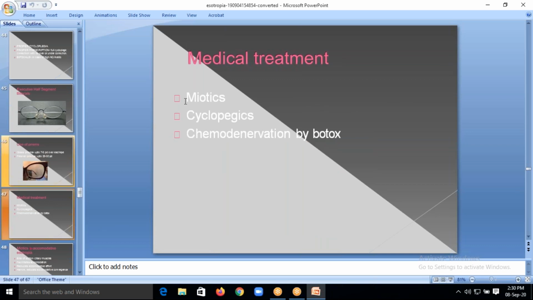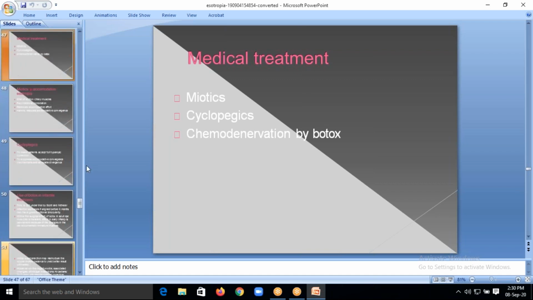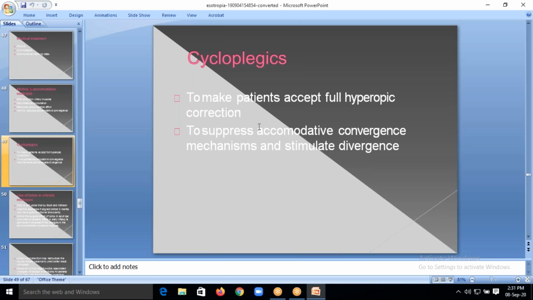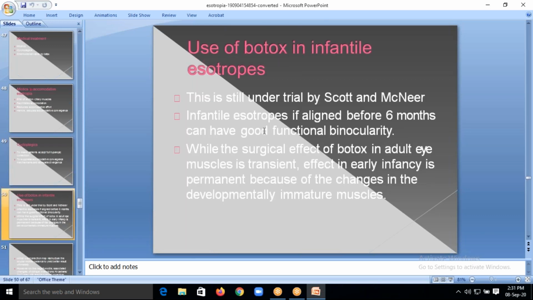Next, medical treatment: miotics, cycloplegics, and chemodenervation with Botox. So how do these miotics act and how do these cycloplegics act? Miotics, the site is the ciliary muscle, it facilitates accommodation, okay, and it reduces the accommodative convergence. That is the reason why we use miotics. Cycloplegics, because we have to give full correction for hyperopes, suppress the convergence mechanism and relax the ciliary body.